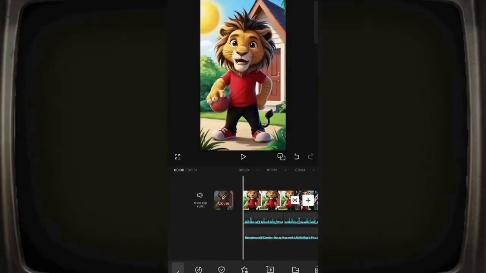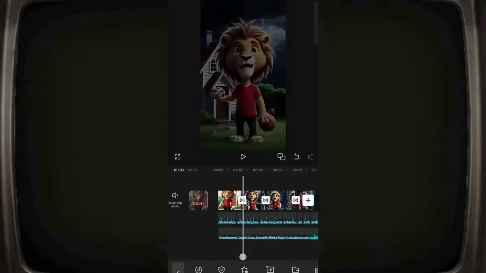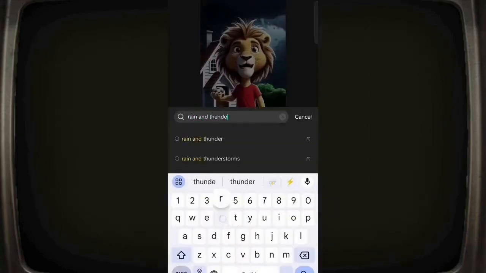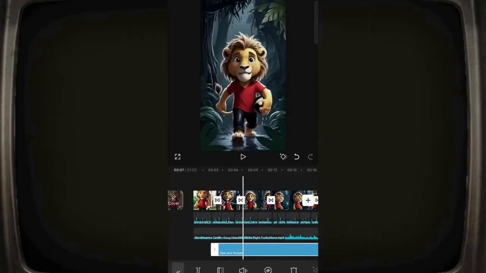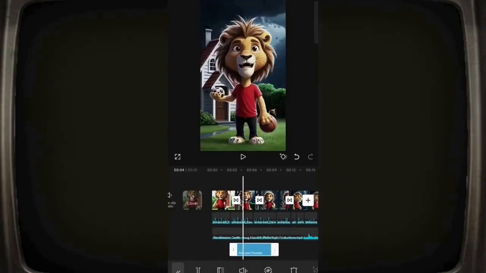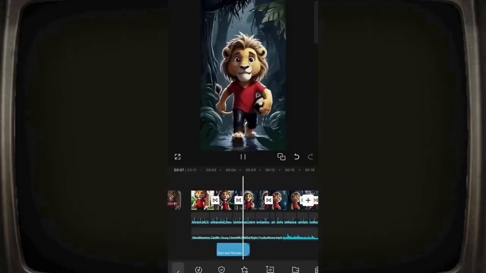If you wish to incorporate sound effects, you are certainly able to do so, despite the platform not offering sound effects within their channel. Personally, I add various sound effects and then carefully edit them to ensure they fit appropriately.